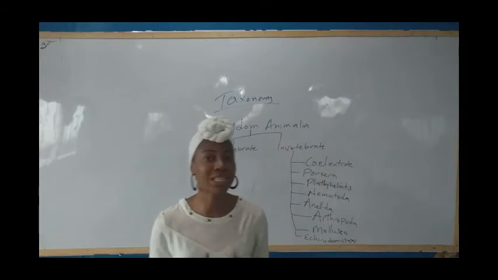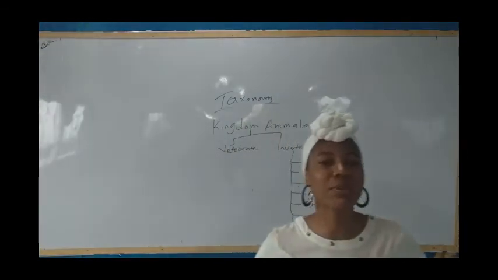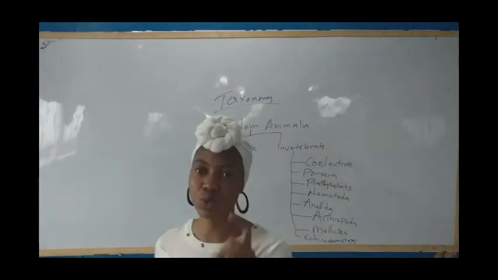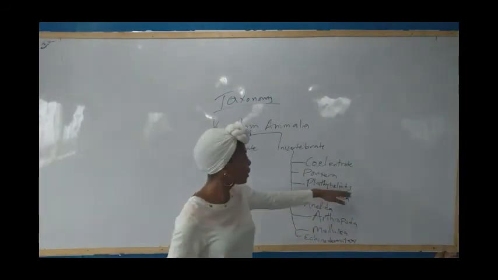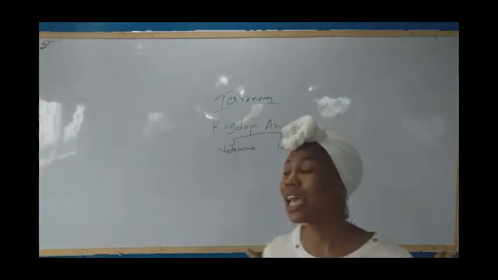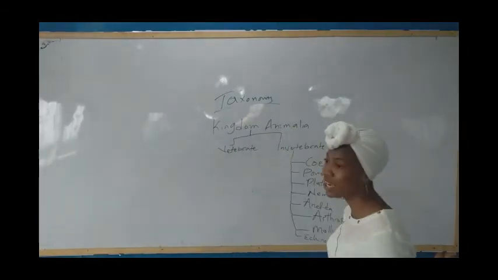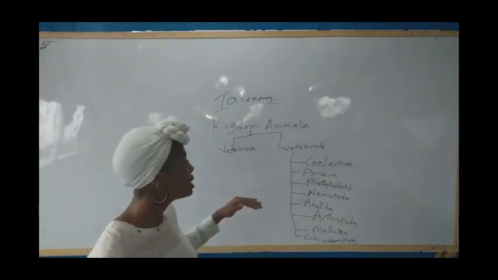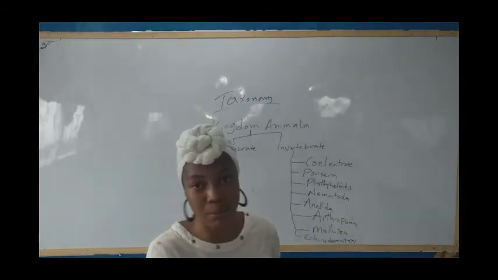We have Platyhelminthes. Platyhelminthes means flat ones. These flat ones excrete with the use of flame cells. Don't forget, I said the earlier ones are radially symmetric. But when we move to Platyhelminthes, they have bilateral symmetry.